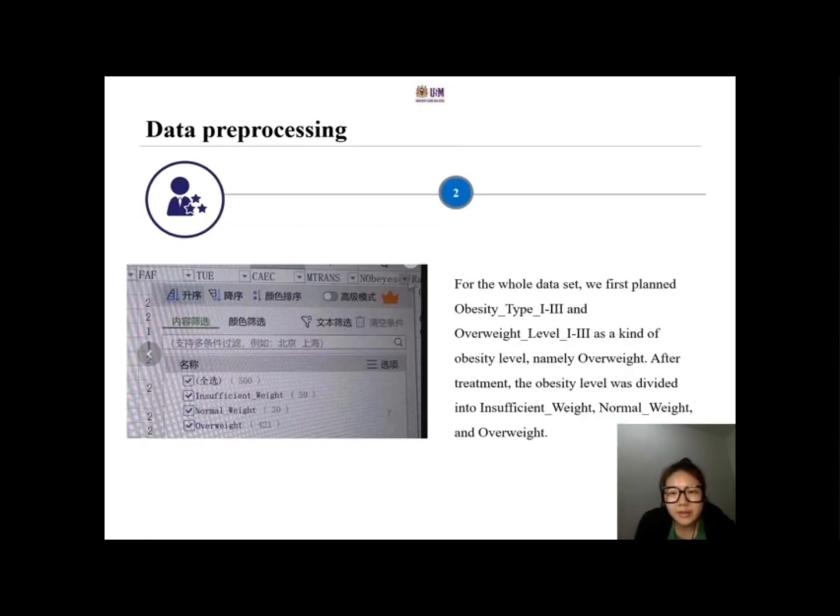For the whole dataset, we first blended obesity type 1 to 3 and overweight level 1 to 3 as a kind of obesity level, namely overweight. After treatment, the obesity level was divided into insufficient weight, normal weight, and overweight.